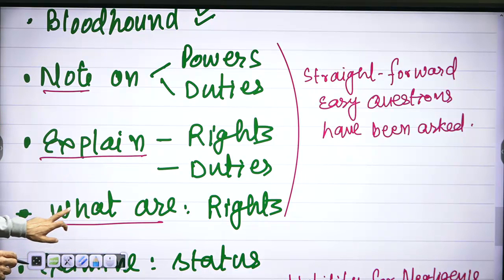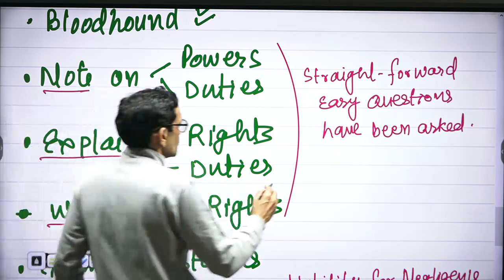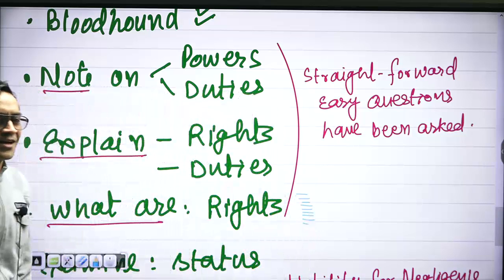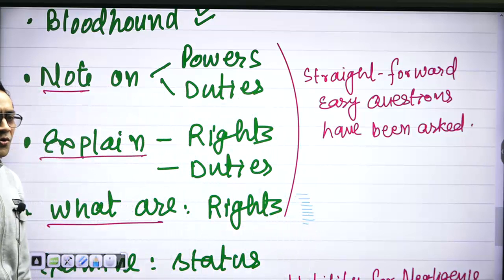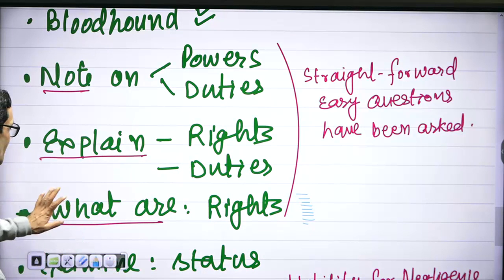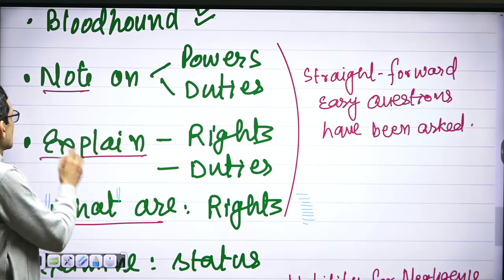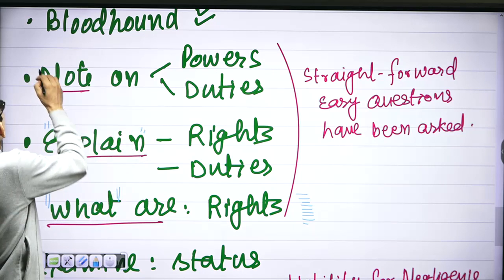Once you are asked what are the rights, here you can make a list. You can make a list of 8 to 10 rights. Here neither note nor explanation is asked, you are asked what. So you must pay attention to the command, that is, what, or explain, or not.